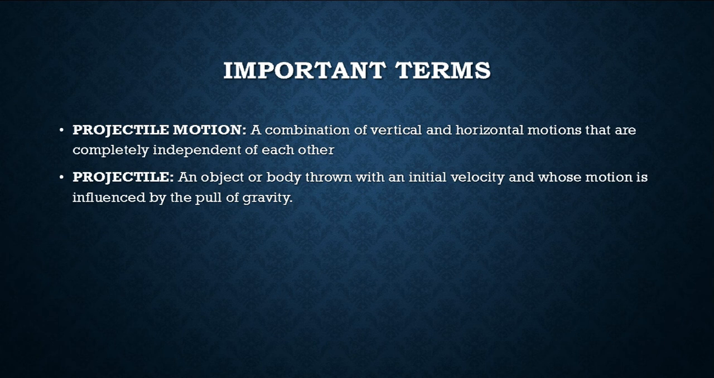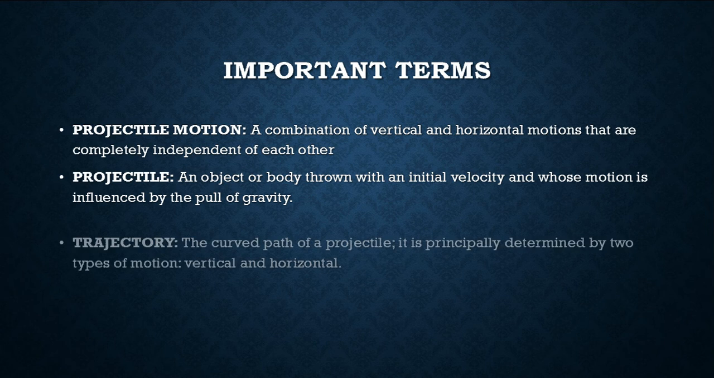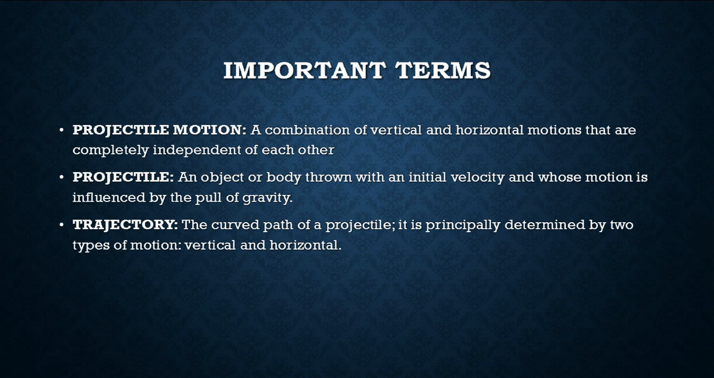A body thrown with an initial velocity and whose motion is influenced by the pull of gravity. This is another terminology. As I told you before, any body which is projected upward and moves under the action of gravity, with no external force acting on the body except only the pull of the earth, except only gravity, such a body is called a projectile. For example, if you throw a ball and the ball moves under the action of gravity, that is called a projectile. Simply. Trajectory, the curved path of the projectile, is principally determined by two types of motion, vertical and horizontal.